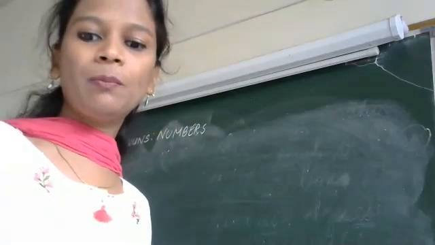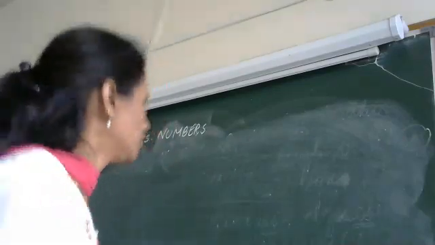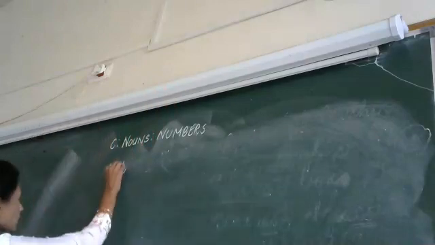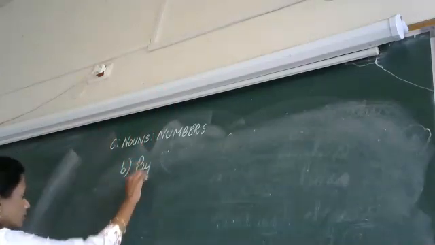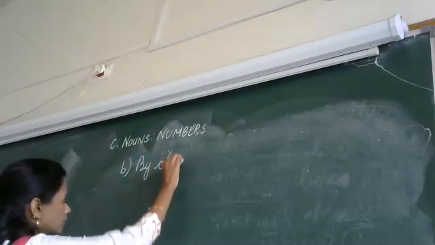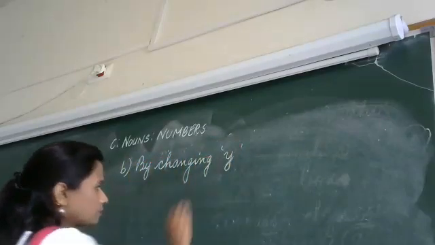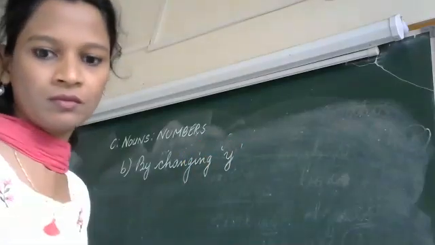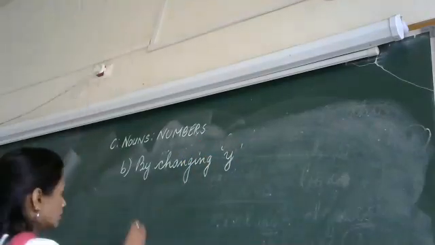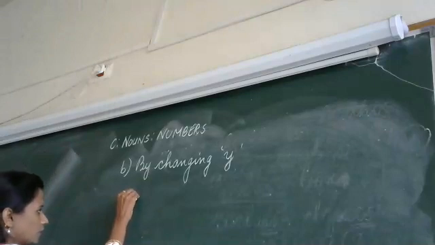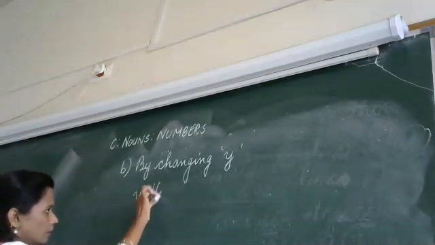Okay. By changing Y preceded by a vowel. By changing Y preceded by a vowel means what? The first one they have given, I'll give you an example of valley.